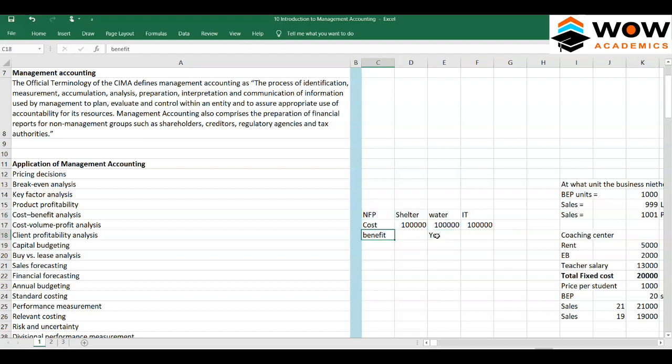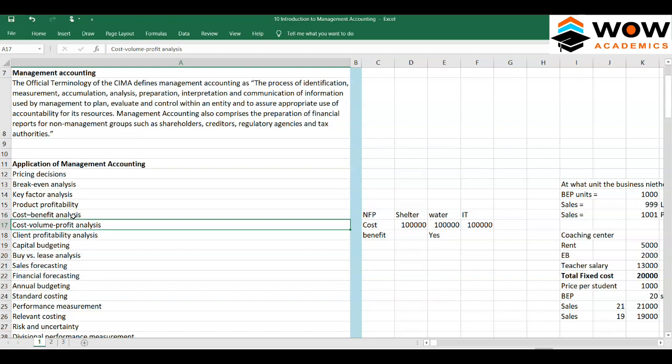See, here it doesn't work like a company, because companies usually have profit, and what they do is try to find out the profit for each of these projects. So companies will try to find out the profitability, and wherever it is high, they will do it. So they have the measurement of profit, but not-for-profit organizations do not have that measurement, so they have to depend upon the maximum benefits only. So that's about cost benefit analysis. Cost volume analysis, we have to see later.